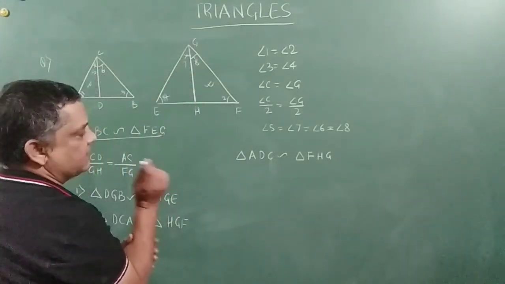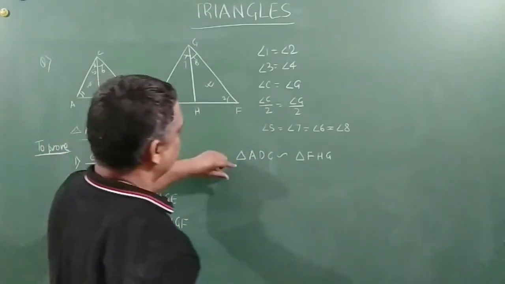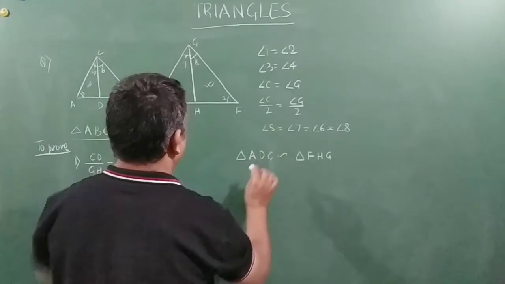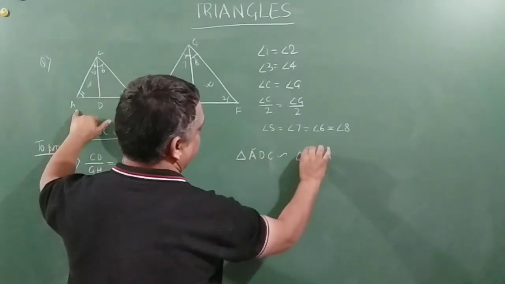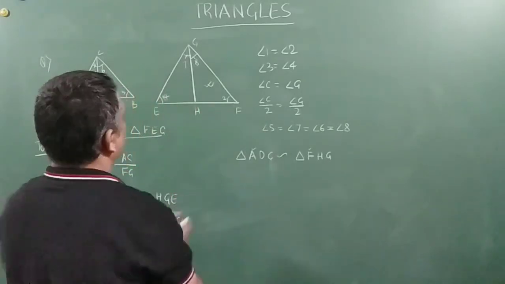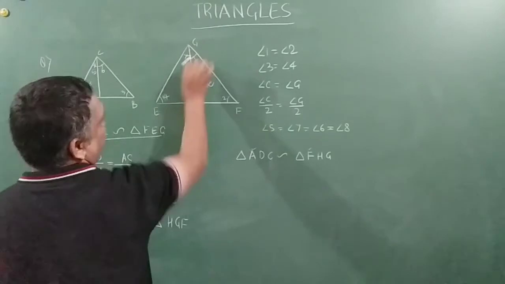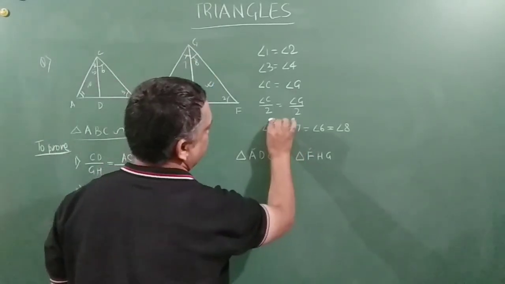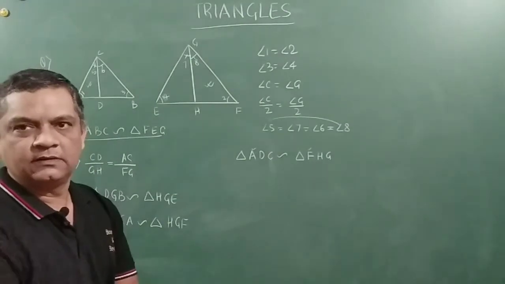See what I have done, how I have written this, I'll tell you. Angle A is equal to angle F. One angle is equal, right? And angle 5 is equal to angle 8 from here. So two angles are equal, these two triangles are similar.